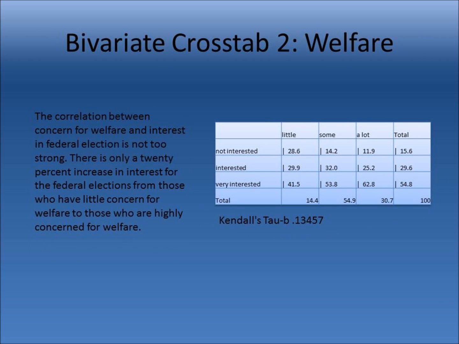Here we have our second bivariate cross tabulation, and that's with welfare and interest in federal elections. The relationship is not as strong as the previous one, and there's only a 20% increase in those interested in the federal election from little to a lot of concern over the welfare system.